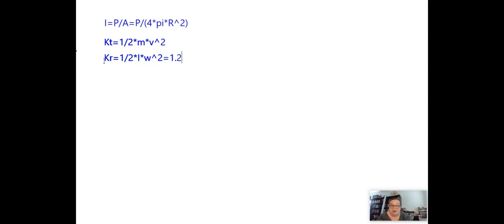So we're still going to have the 1/2. And then we're going to multiply it by I. In this case, let me look back at the problem. This is a hoop rolling without slipping. So for a hoop, if we look up the moment of inertia of a hoop, that's just going to be mr squared. And then we multiply that by omega squared, and omega is just v divided by r.